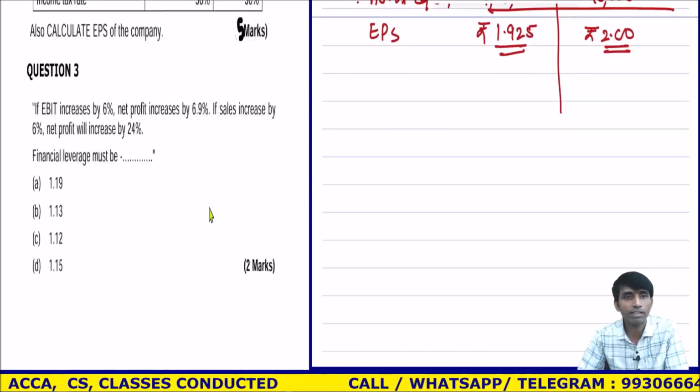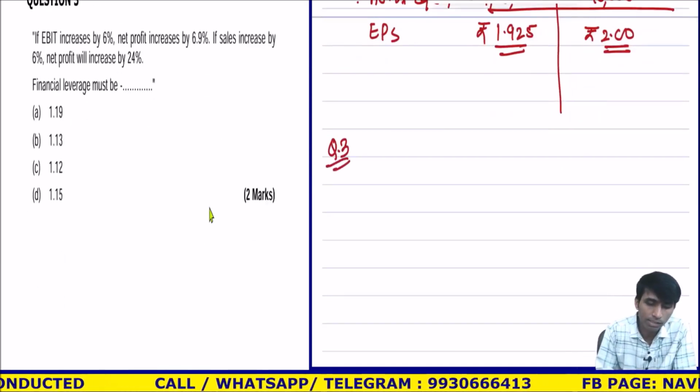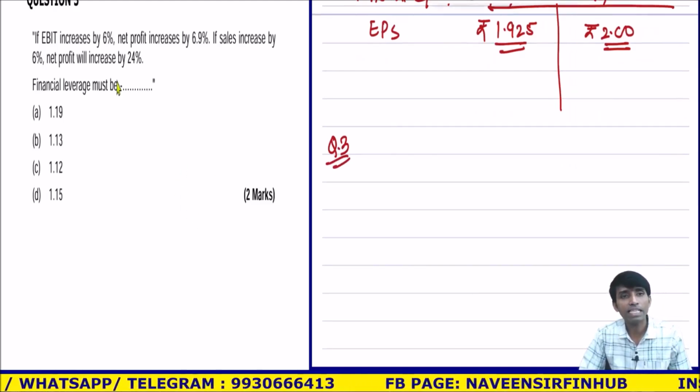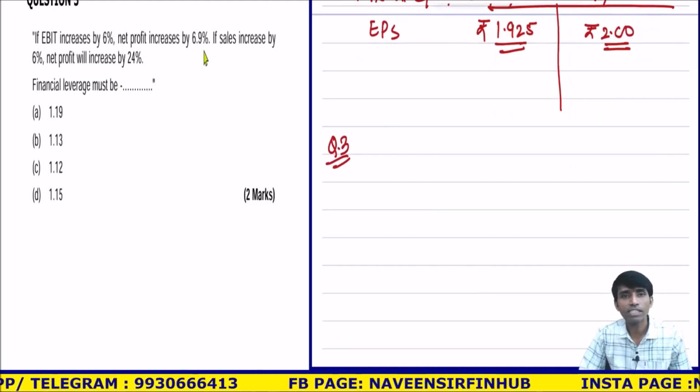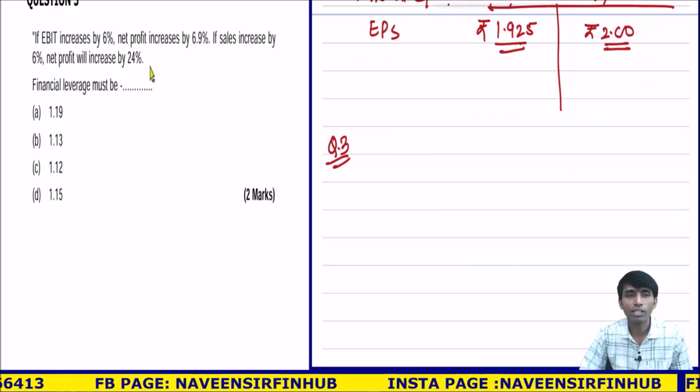Coming to question number 3. This was again easy. The majority of the people have done this. Question number 3: the percentage increase in EBIT is 6%. Net profit increases by 6.9%. If the sales increase by 6%, net profit will increase by 24%.